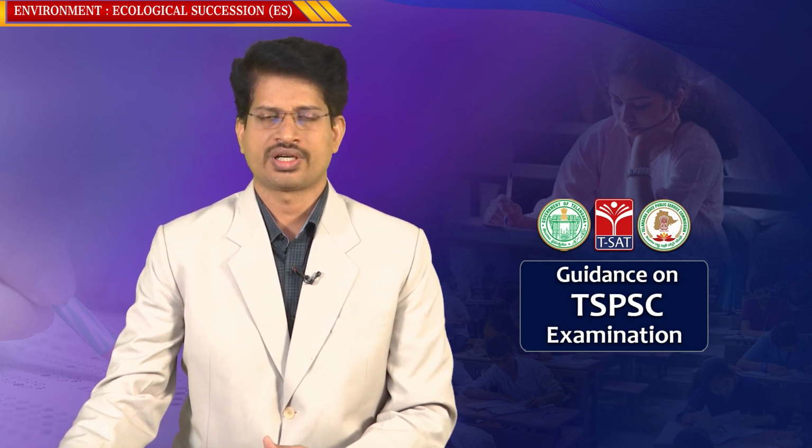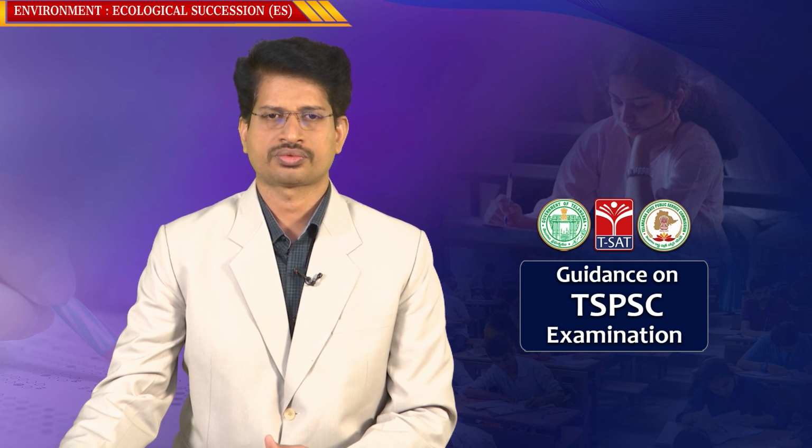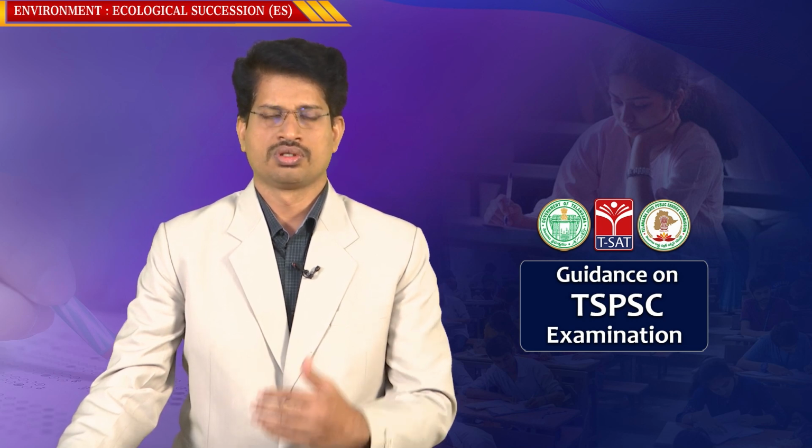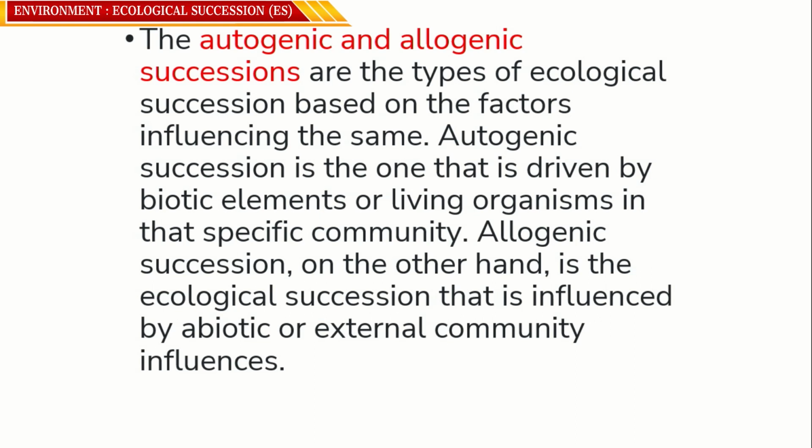After understanding this, this is how you need to describe and understand what autogenic and allogenic succession are. These are types of ecological succession based on the factors influencing it.